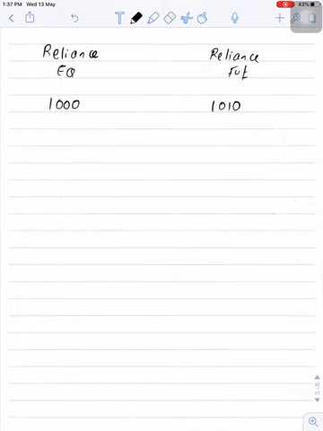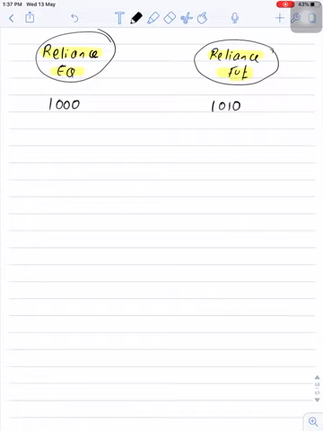Same concept now we can apply in financial markets. Let's say on one hand we have a Reliance equity share, on the other hand we have a Reliance futures contract. Now you can see these both are identical assets. Reliance future is derived from Reliance underlying. Now again, as per the law of one price, these two assets should have the same price. Again we can see a mispricing in these two assets. Reliance equity price is rupees 1000, whereas the Reliance futures contract is traded at 1010.